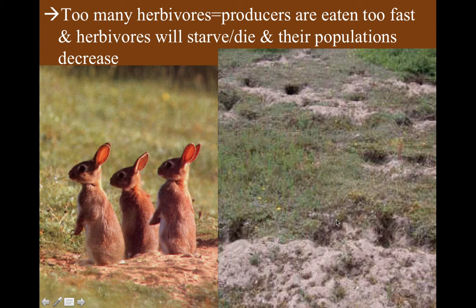So what we're seeing here is these are holes where the rabbits live underground, and they've eaten up the plants around the holes, and it's really dried up and almost looks like sand, which is not soil. Might not be sand, but it definitely looks really dried out. And so this could be a big problem for farmers who want to use that grass.